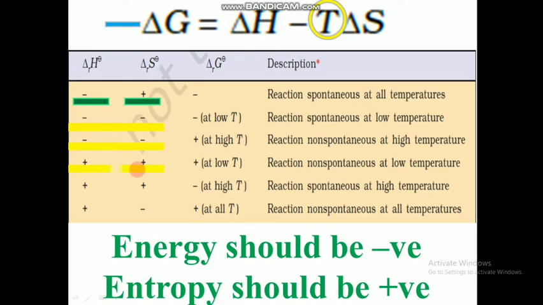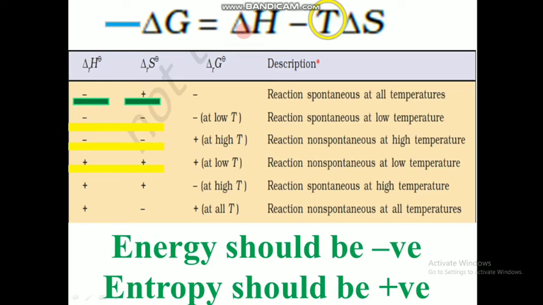Here also we should depend on the T factor. When all the conditions are proper, we don't need to see whether the temperature is fine or not. Until and unless one of them is not feasible, we should look at the temperature factor. And here the energy factor is positive.